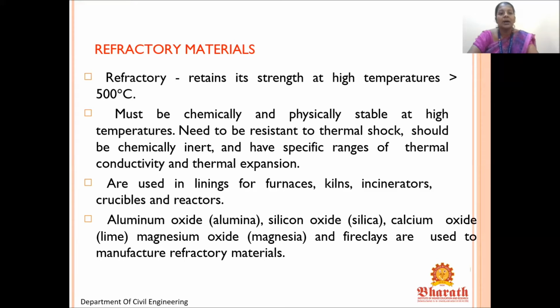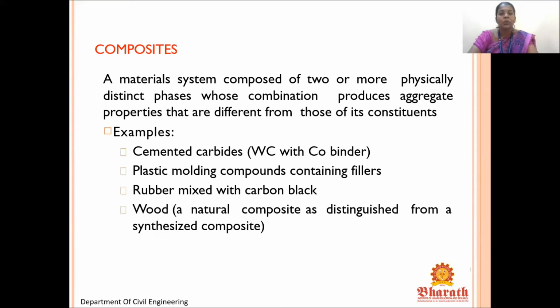Refractory material. Refractory means it retains its strength at high temperature, that is greater than 500 degrees Celsius. It must be chemically and physically stable at high temperature, resistant to thermal shock, chemically inert, and have specific ranges of thermal conductivity and thermal expansion. It is also used in linings for furnaces, kilns, incinerators, crucibles, and reactors. Aluminium oxide, that is alumina, silicon oxide, silica, calcium oxide, lime, magnesium oxide, magnesia, and fireclays are used to manufacture refractory materials.